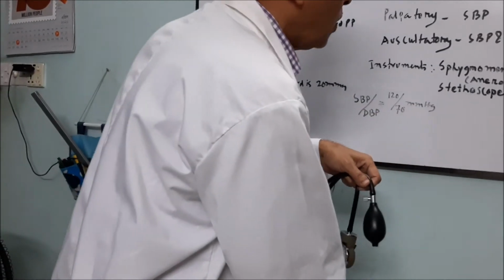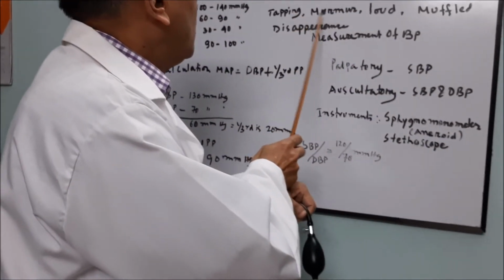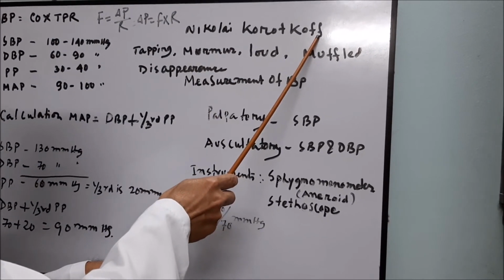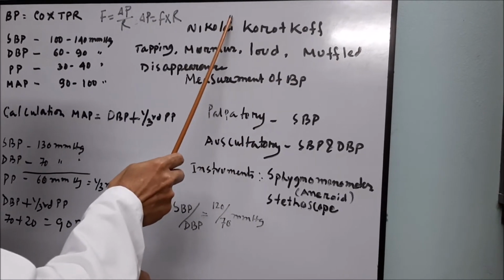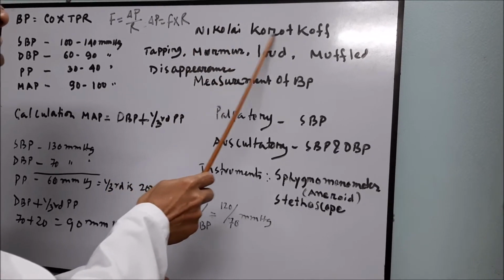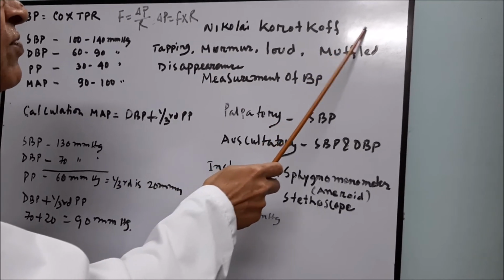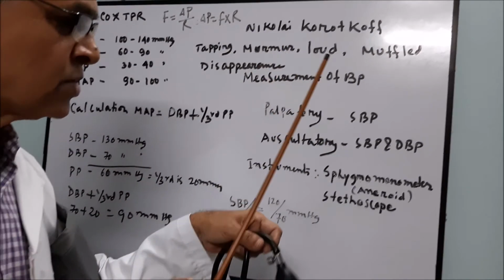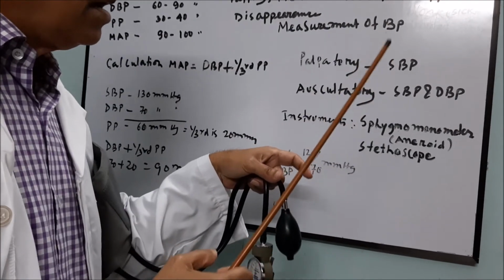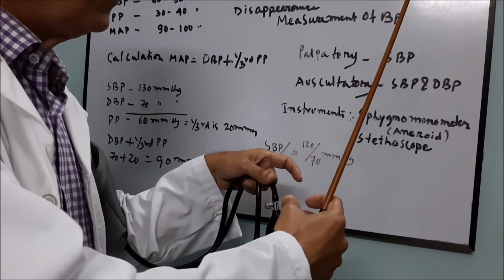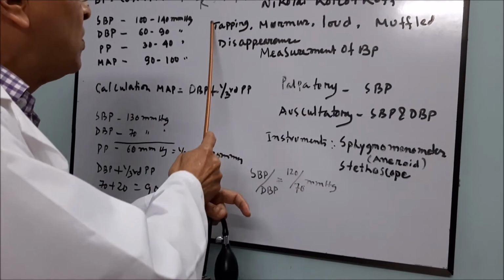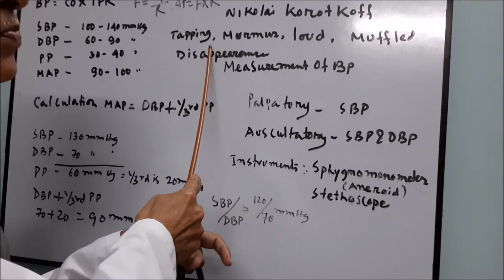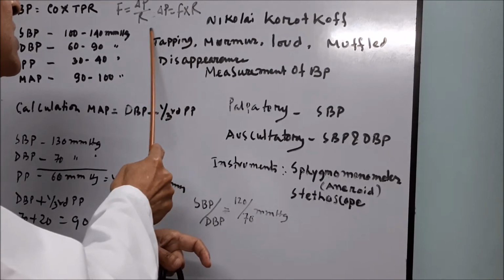That sound is called the Korotkoff sound. Who discovered this? This is Nikolai Korotkoff in 1905, a Russian physician. First, when the brachial artery just opens, there is a sound. The first sound is called the tapping sound. This tapping sound represents the systolic blood pressure.